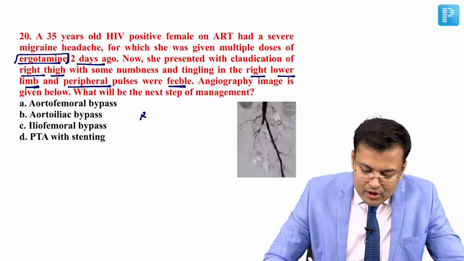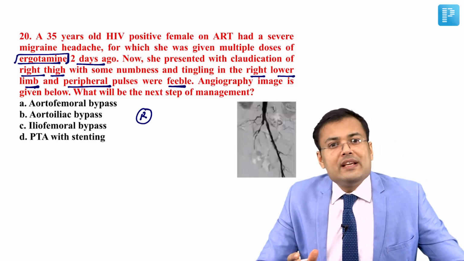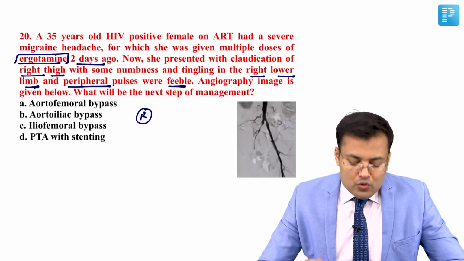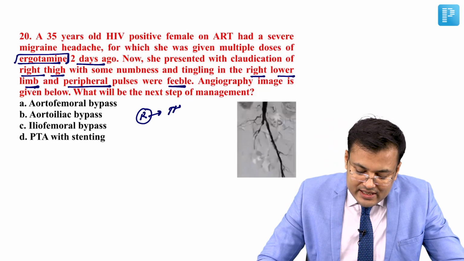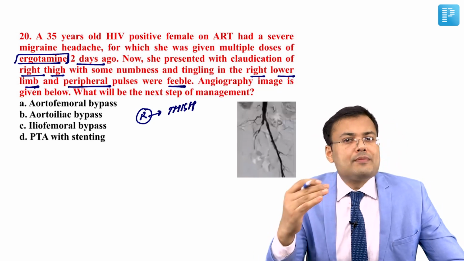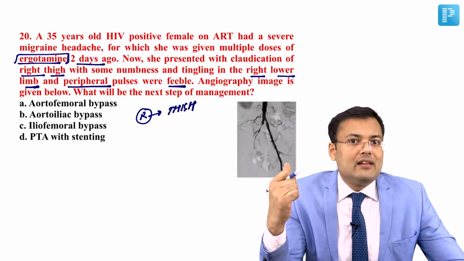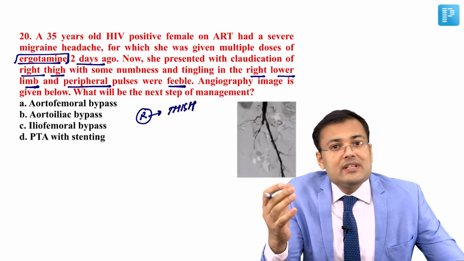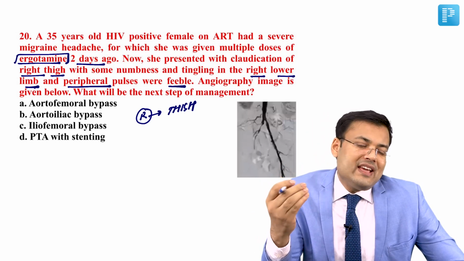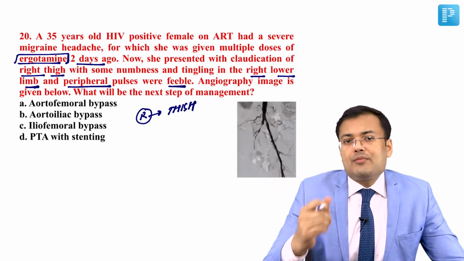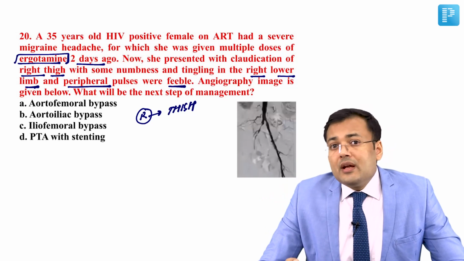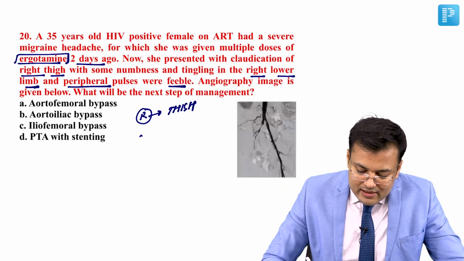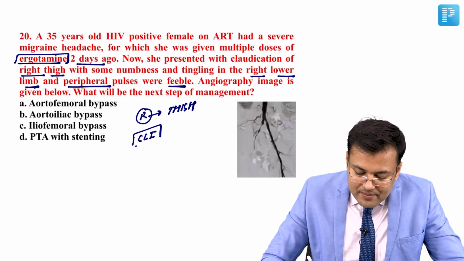Here the patient is having claudication, tingling, and numbness in the right lower limb, and the claudication is in the thigh. It means the obstruction is just above that level, either in the common iliac or the external iliac on the right. With tingling, numbness and feeble peripheral pulses, this patient is having critical limb ischemia.